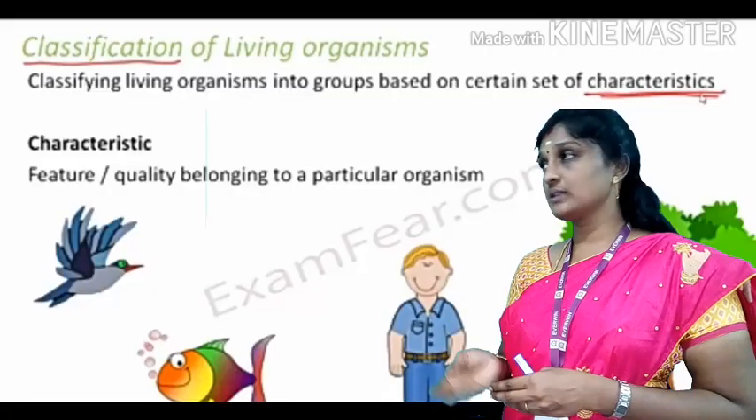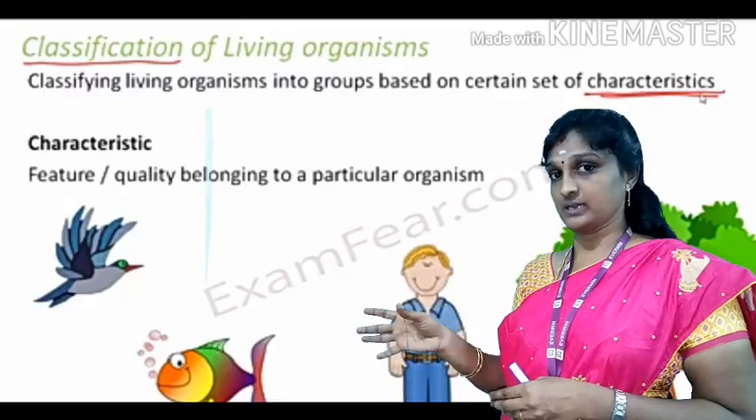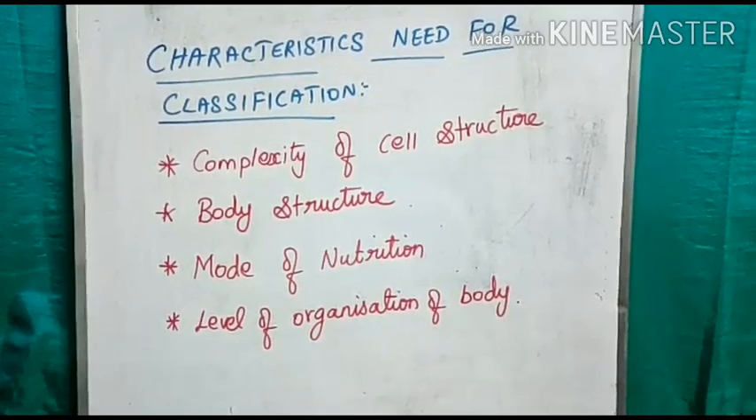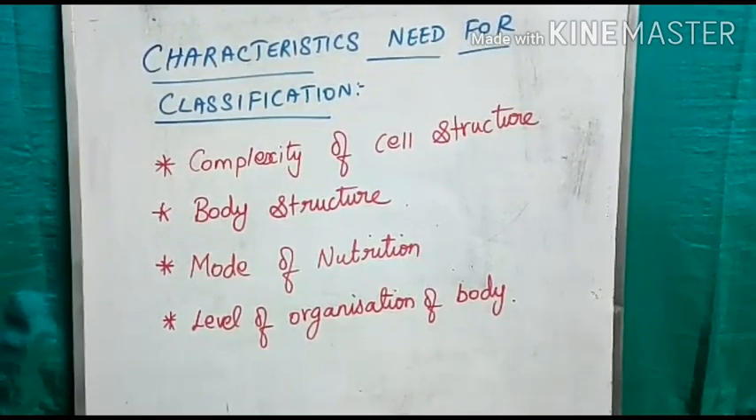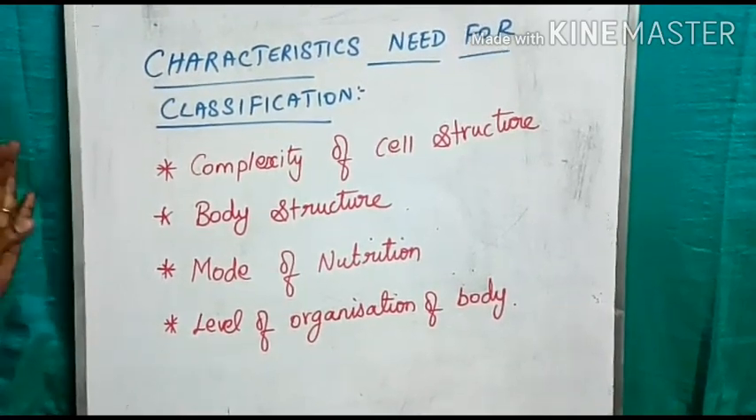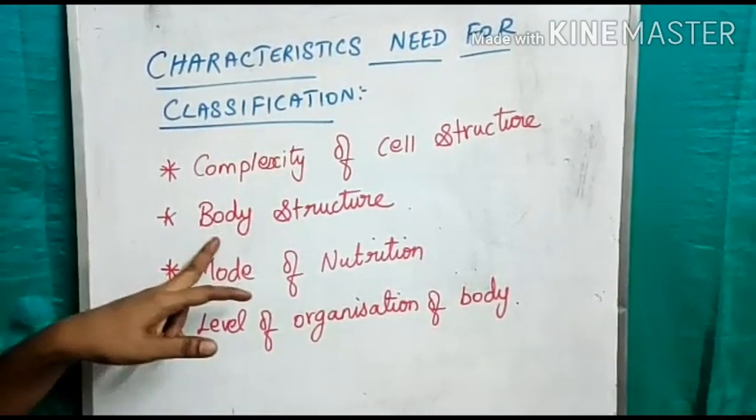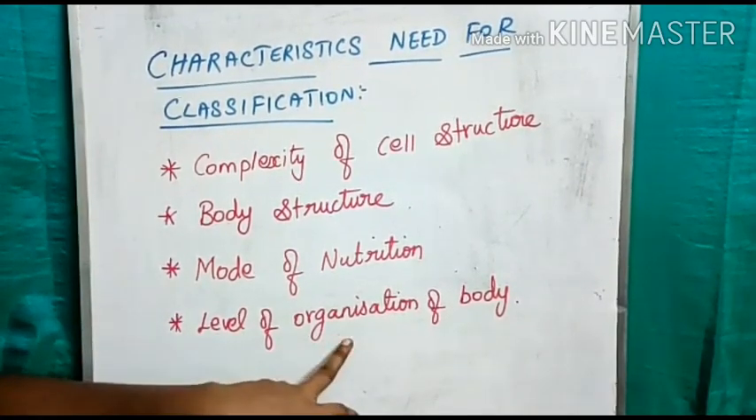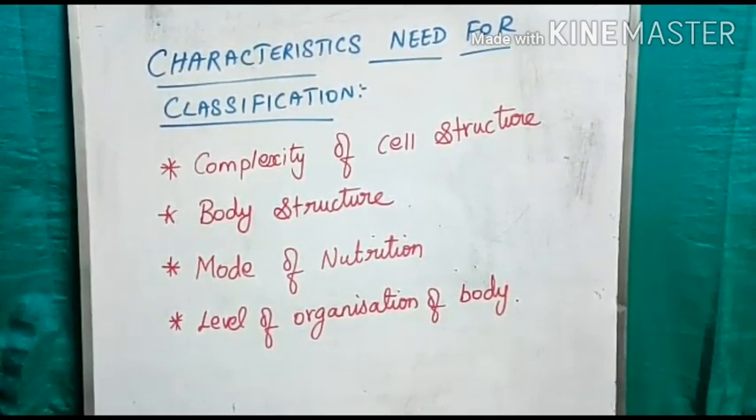What is a characteristic? The feature or quality present in an organism is considered a characteristic. Characteristics means the special features present in an organism. Based on the characteristics, we do the classification. What are the characteristics we are going to see? First, complexity of cell structure. Second, body structure. Third, mode of nutrition. And fourth, level of organization of body. These are the four characteristics. We will see each in detail.